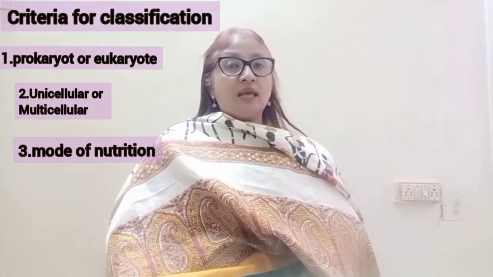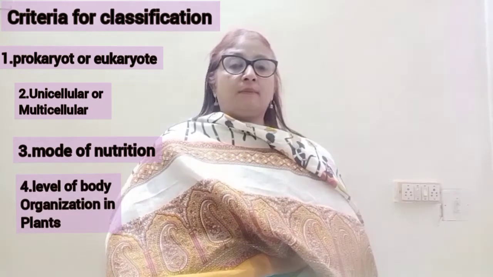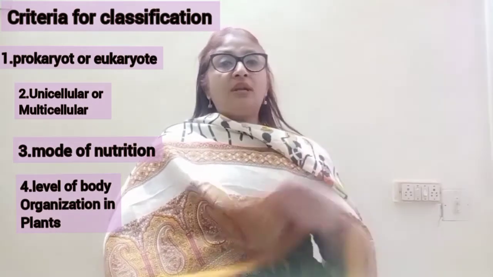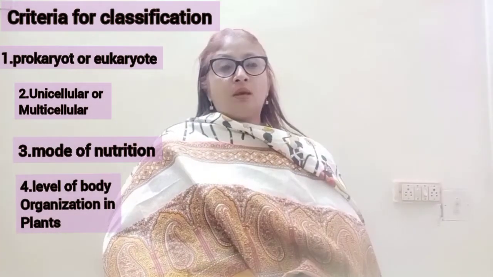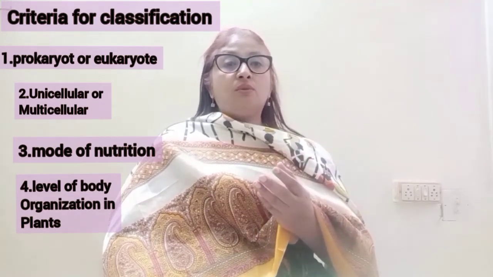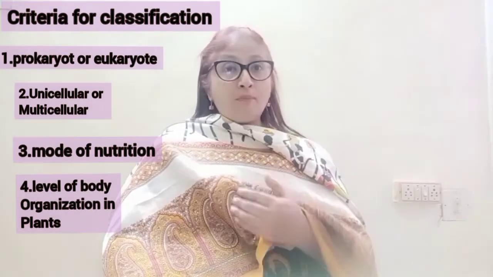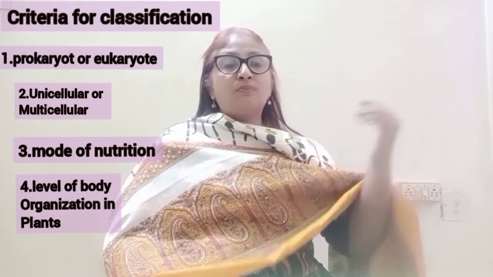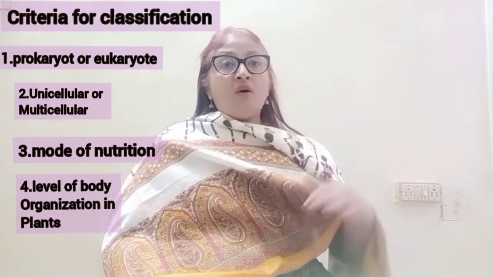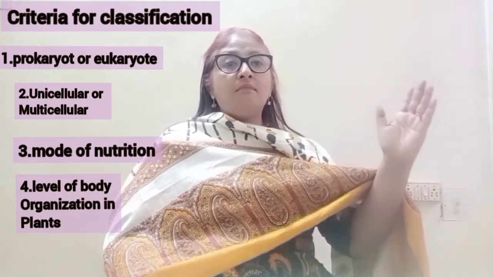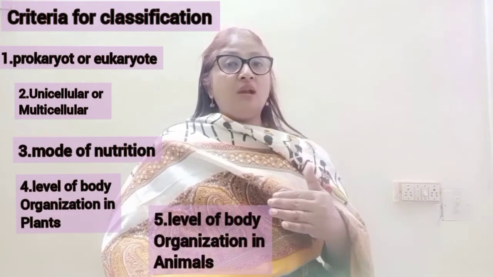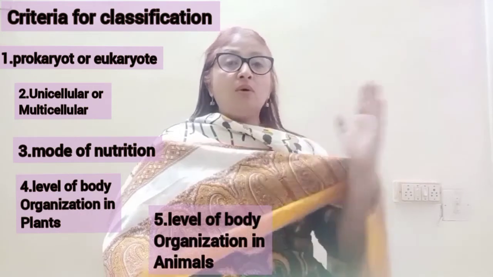Fourth one is body organization. That means body organization in plants from simple to complex. The most simple plants belong to Thallophyta, that is algae, to the most complex plants, that is angiosperms, and that too dicots. So body organization from simple to complex in plants. That's the fourth point. Next is body organization in animals from simple to complex.